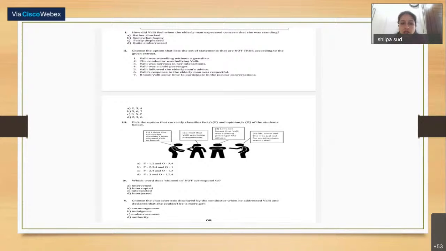Next is, which word does "chimed in" not correspond to? So they're not asking to tell the meaning of this word, or the opposite, antonym, or synonym. They ask which word this word does not correspond to. So in this way, they are giving the examples.